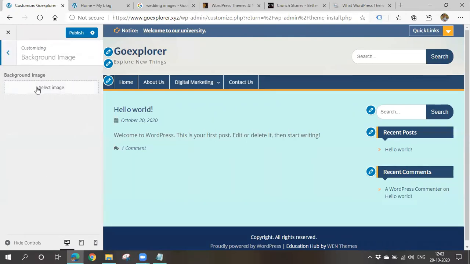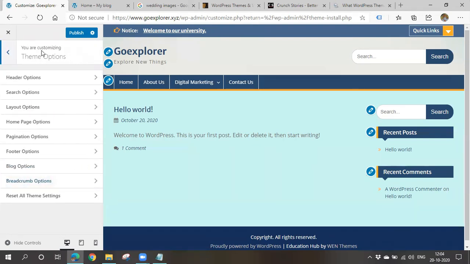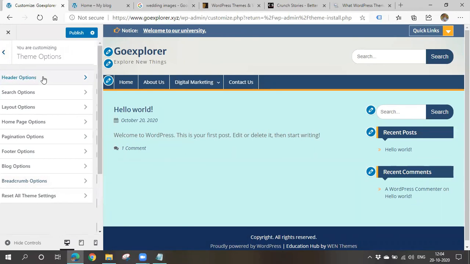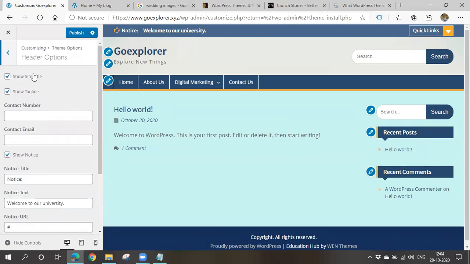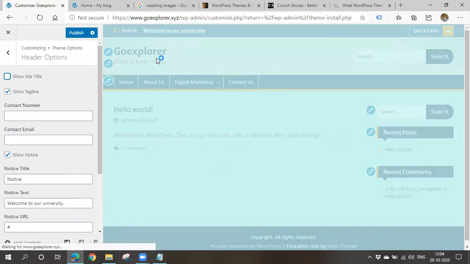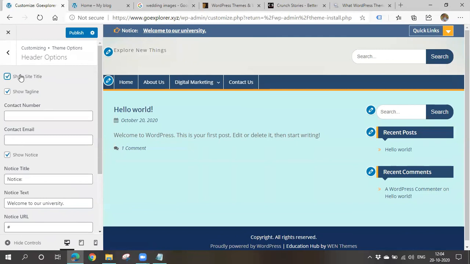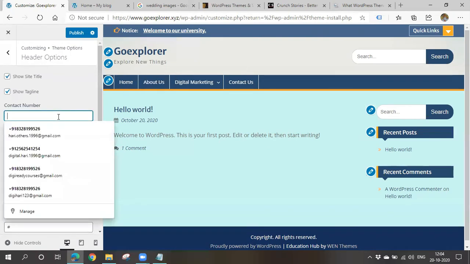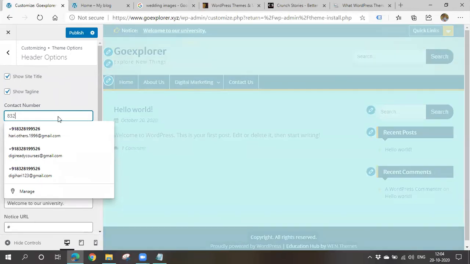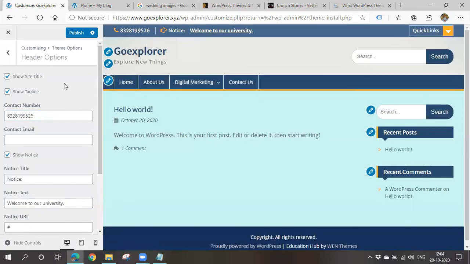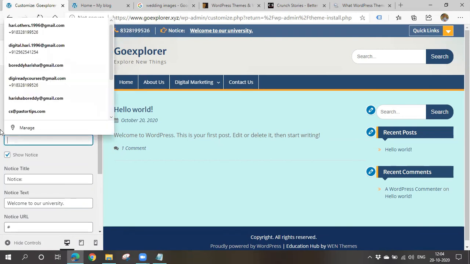Background image: you can also upload an image in the background. Actually, I don't want to. Then theme options, header options and all. If you want to show the site title, you can show it. Otherwise, if you disable it, your title will not get displayed. I want to show it. If you want to add some contact number or contact email, you might have seen contact numbers in some websites. In the same way, you can also add them. Your contact number will get displayed on your website, so that if anyone comes to your website, they can contact you. Here it is getting displayed. You can give the contact email also.